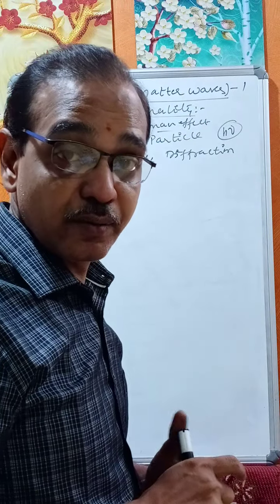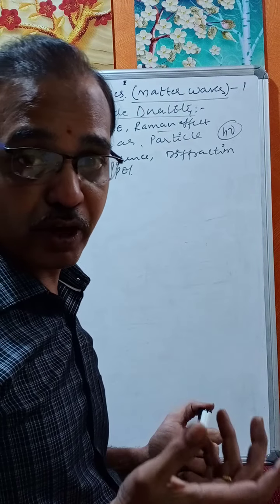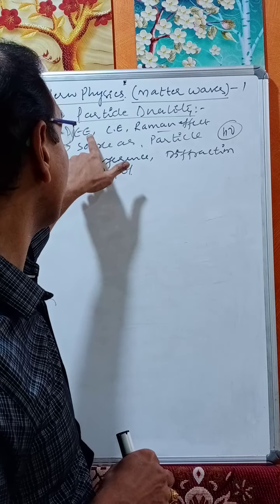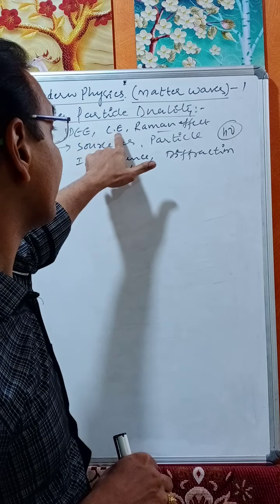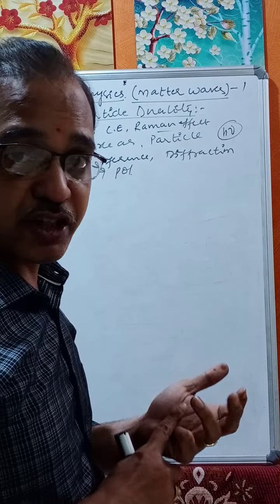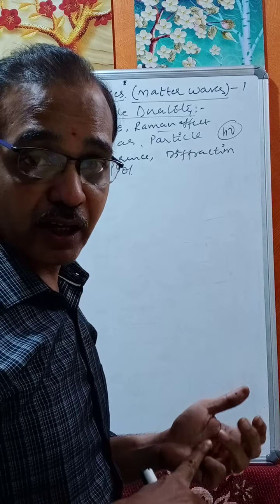The wave also comes from the same radiation. But in the case of the photoelectric effect, Compton effect or Raman effect, we calculate velocity, energy, momentum, all that.